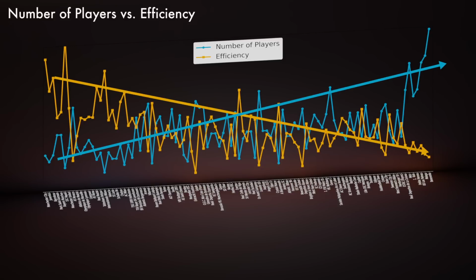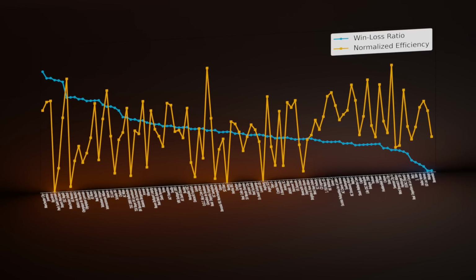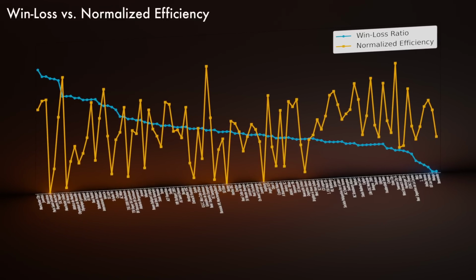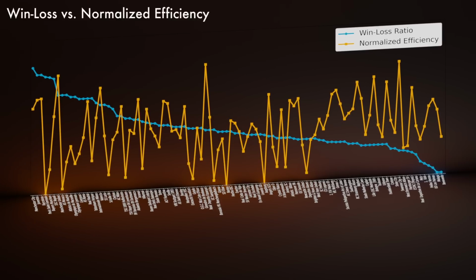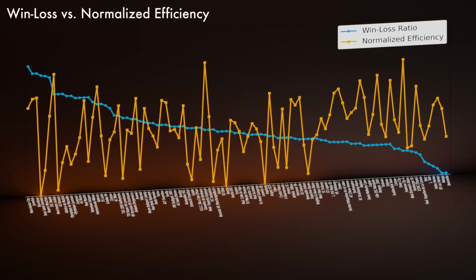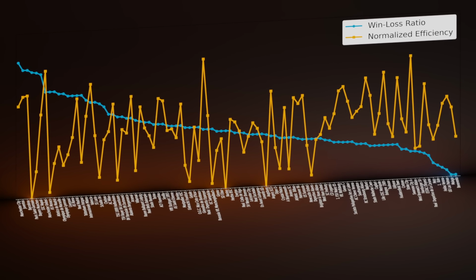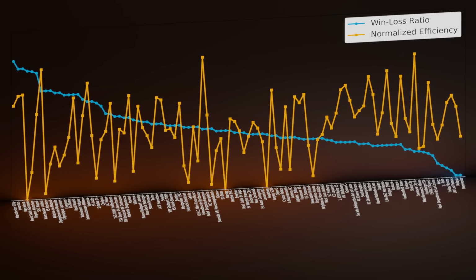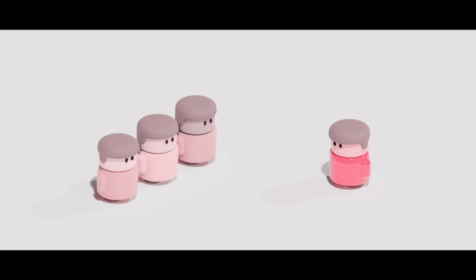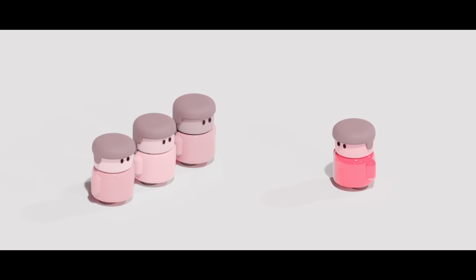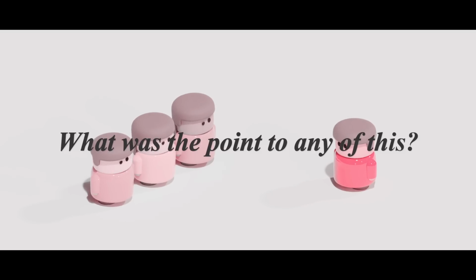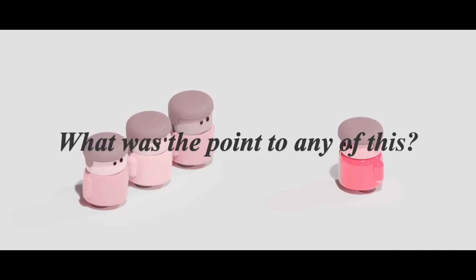If we plot the efficiency and the number of players, we see that they're in fact negatively correlated. And what's more, if we control for the number of players, which I've detailed in the description, we actually get that the efficiency is effectively uncorrelated from the win-loss ratio, with a correlation coefficient close to 0. That means that practically all the information about efficiency was actually in the number of players. And I feel like the collective response to that is going to be, well, what was the point of any of this? To which I have a couple of answers.